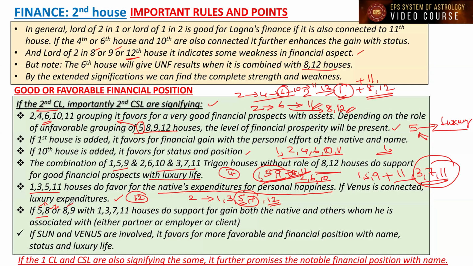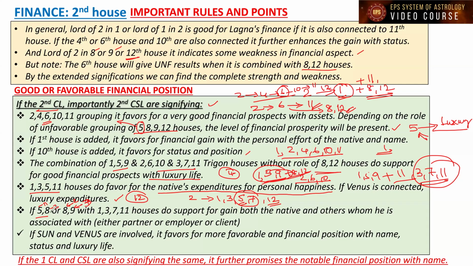Or the eighth house is the second house to the seventh house, and this is the third house to the seventh house. But the eighth house and ninth house are obstacle-causing houses to the Lagna and also to finance. So in general, these houses are not very good on their own for the financial prospects, right?